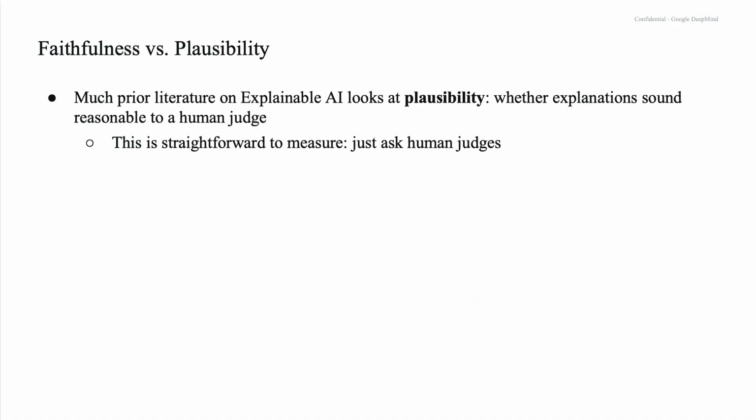So what exactly do we mean by faithfulness? Well, let me start by saying what I'm not talking about. There's a fairly established field of explainable AI which tries to generate explanations for ML model predictions. But a lot of the literature looks at plausibility, meaning whether the explanations sound reasonable to a human judge. Now, this is straightforward to measure, right? We can just ask human judges.